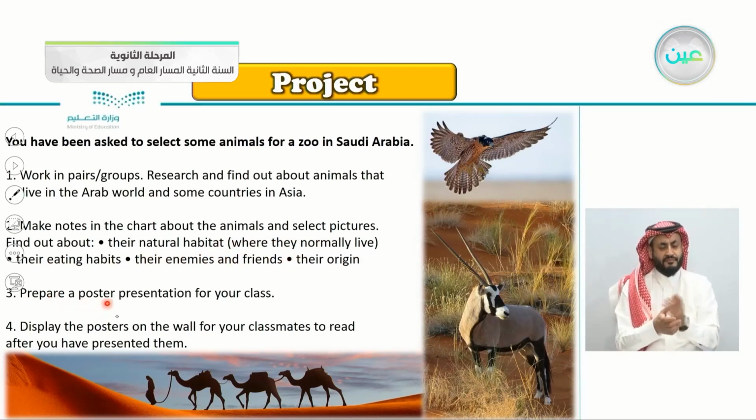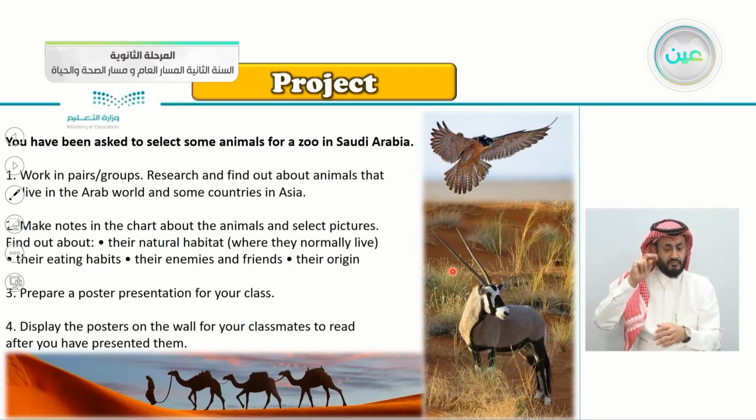Prepare a poster presentation for your class, and display the poster on the wall for your classmates to read after you have presented them. So, of course, this here is a falcon, and this one here is the Arabian oryx, or you can say oryx, and these, what are these? The most famous animal in Saudi Arabia? Yes, these are camels. Very good.